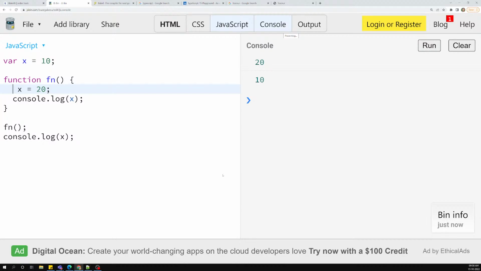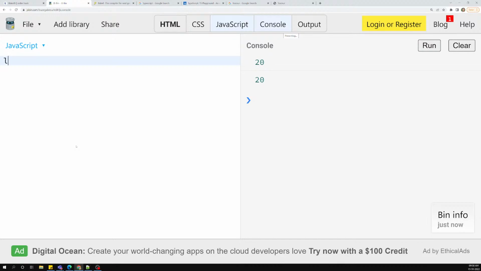For example, if I didn't declare it with var, it would try to access the global scope, and x would become 20. Now it will print the output as 20. We learned these things in our previous sessions about global scope and local scope. Now let's see how this behaves with let and const.